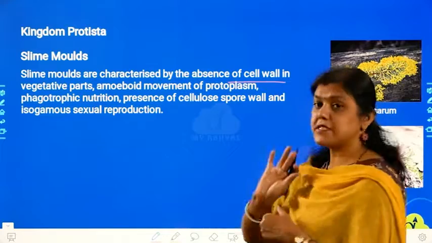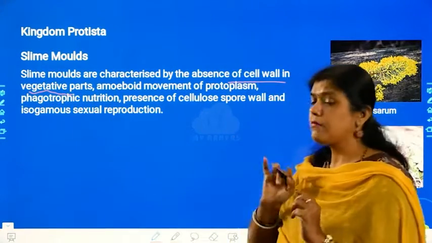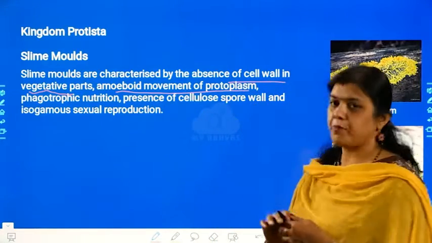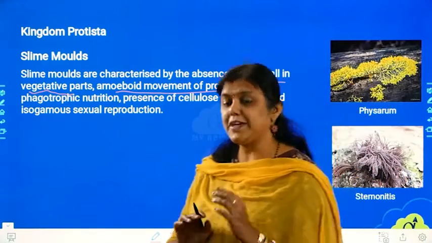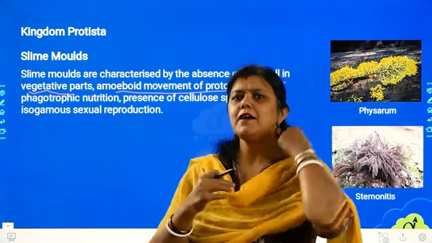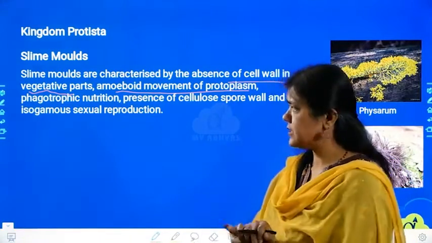What don't they have? A cell wall. Where don't they have a cell wall? In their vegetative parts. What type of movement do they show? They show amoeboid movement of the protoplasm. In their protoplasm, there is some movement which is visible, and that is the amoeboid movement. A little bit of movement will be seen towards the food or towards the water current or such.